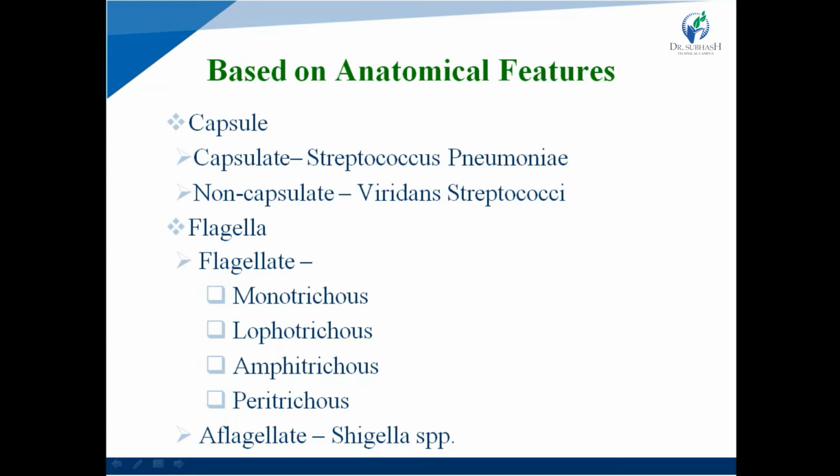An example of aflagellate bacteria is Shigella species. That is the classification based on anatomical features.